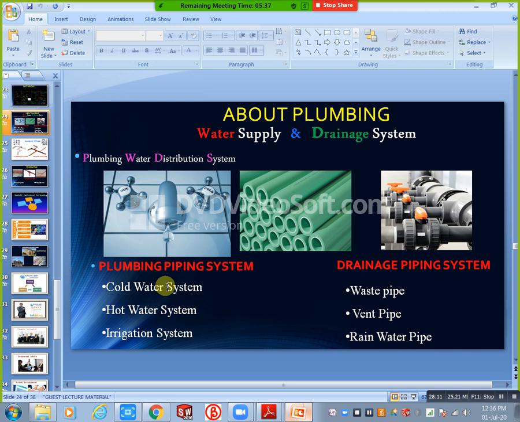Next, the hot water system. Hot water system means this cold water passes directly through the heater and is sent through the other pipes to the different rooms. That condition you will consider a hot water system. If you have a number of heaters and many places where you need hot water, like hospitals, in that situation we definitely need hot water and cold water. In laboratories we need hot water and cold water. In that situation we need to design our hot water routing also.